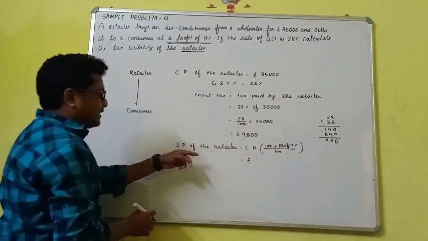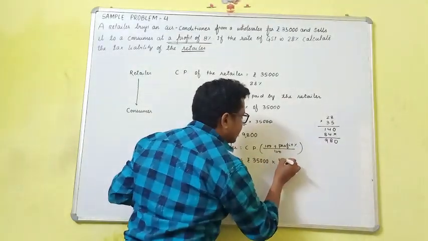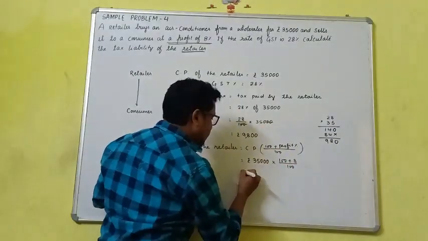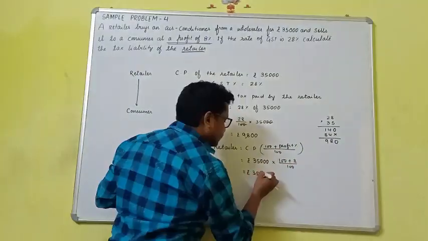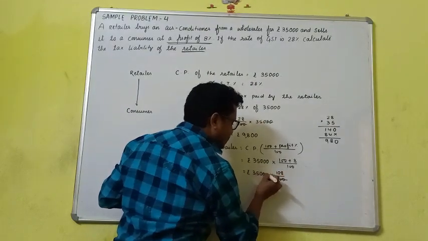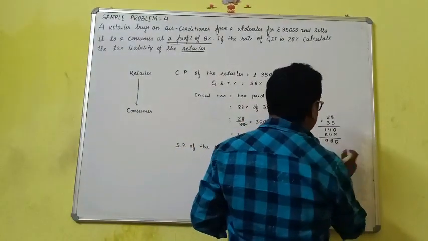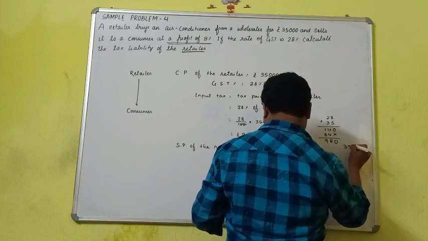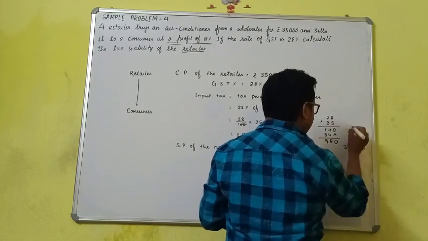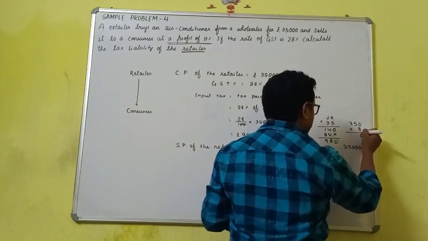So SP of the retailer will be equal to 35,000 into (100 plus 8), which means 108, by 100. So it will be 35,000 into 108 by 100. Cancel the two zeros, then you have 350 into 108.